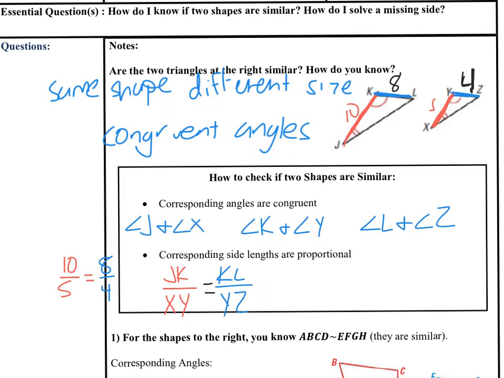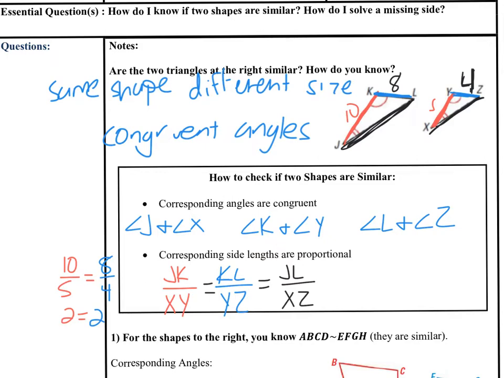Well, my red fraction, 10 divided by 5 is 2. And my blue fraction, 8 divided by 4 is also 2. So they match. The last side that could match with them as well is JL. And from the other triangle, it would be XZ. Notice I put all the sides from the big triangle on top and all the sides from the little triangle on the bottom. We want to make sure we stay consistent with where the big triangle is always on top and the small triangle is always on the bottom.